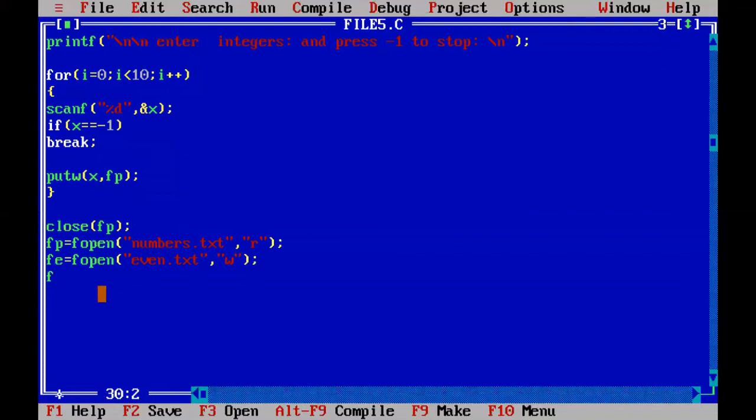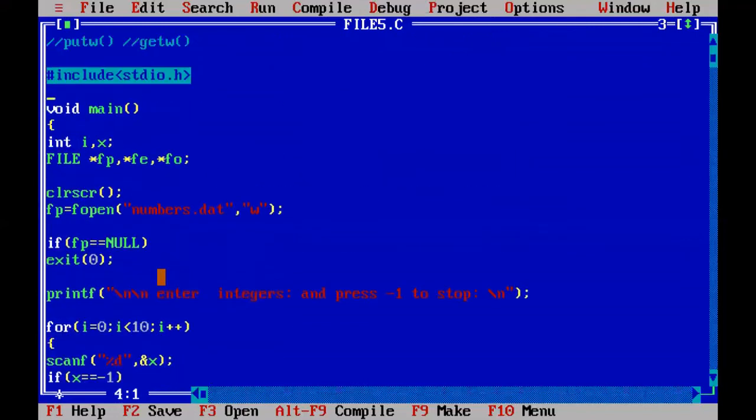And the odd file, fo, must be opened in writing mode. The name of the file is odd.txt, comma, in writing mode. Now numbers.txt is opened in reading mode, and the other two files are opened in writing mode. So we check whether the file pointers are created or not. Yes, the fp file pointer is there, and the fo file pointer is also there.